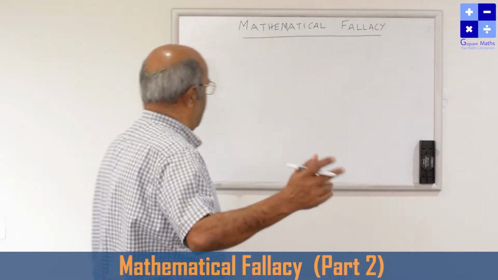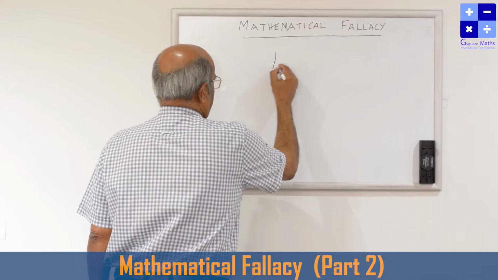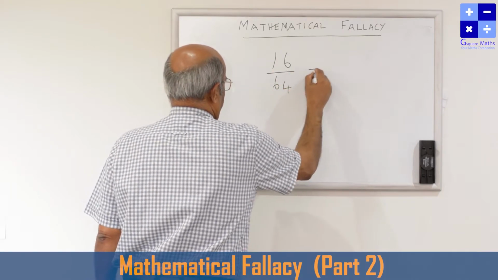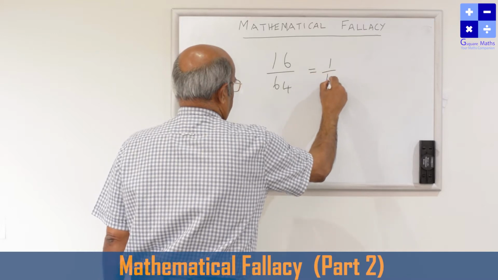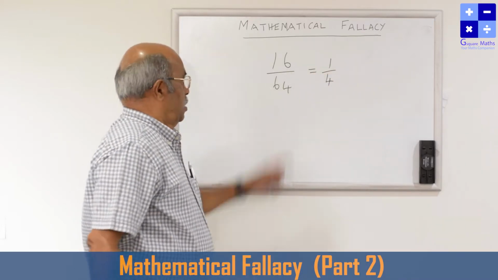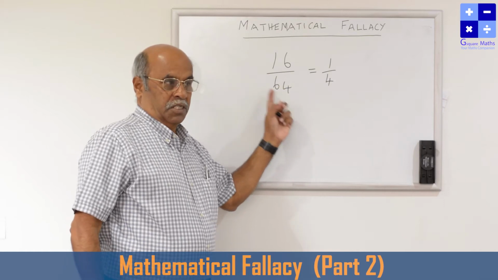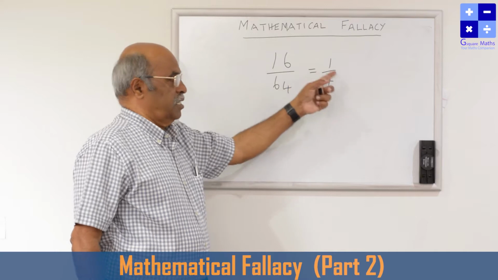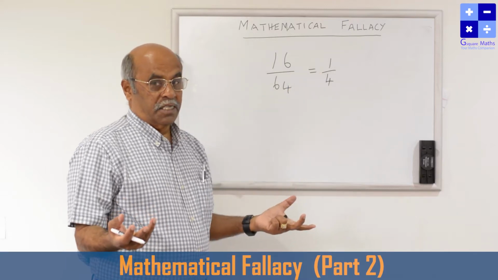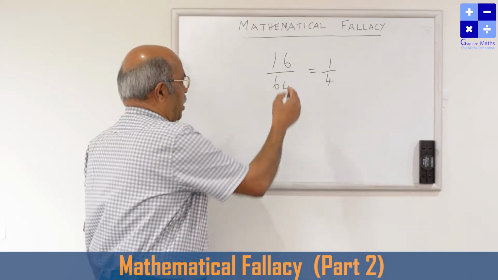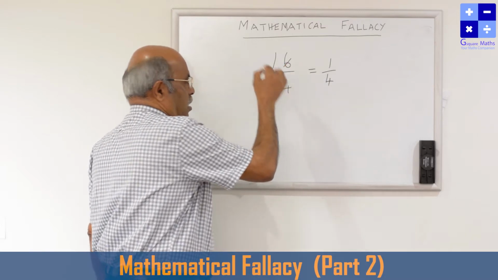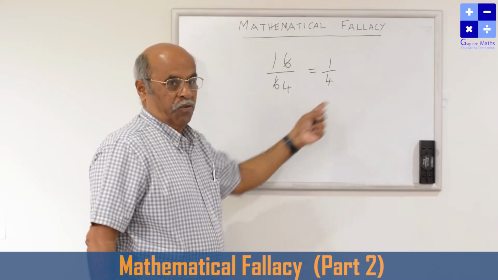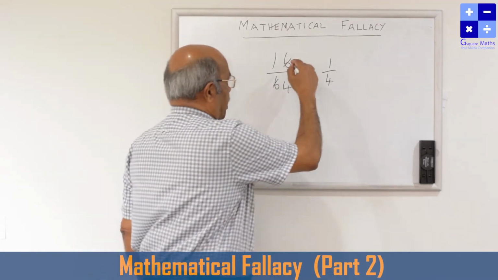See, for example, a simple example I am telling: 16 by 64. We know that the answer is 1 by 4. That's very simple. 16 divided by 64. 64 can be written as 16 into 4. 16, 16 cancel, answer is 1 by 4. So this answer can be easily obtained by cancelling 6. Cancel 6, 1 by 4. Your answer is right by cancelling this.